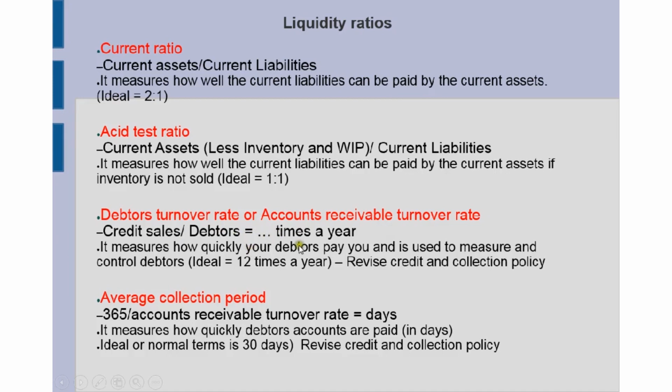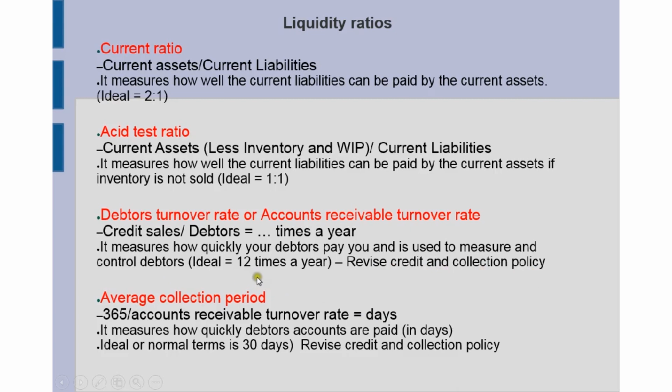It measures how quickly your debtors pay you, and it's used to measure and control your debtors. So the ideal will obviously be 12 times a year, because the debtors are usually given a term of 30 days. So if your answer is less than that, you need to comment that the business needs to revise the credit policy and the collection policy.